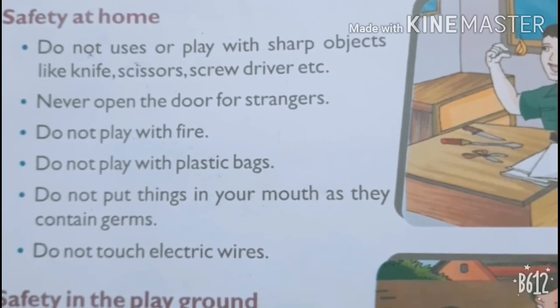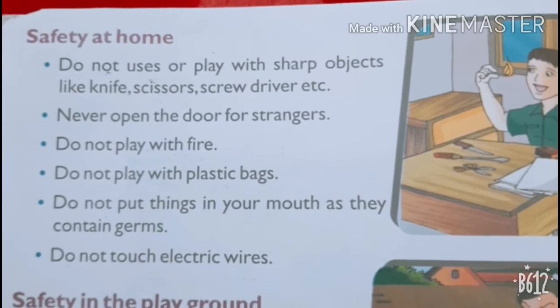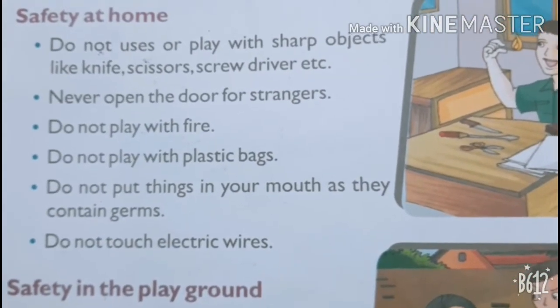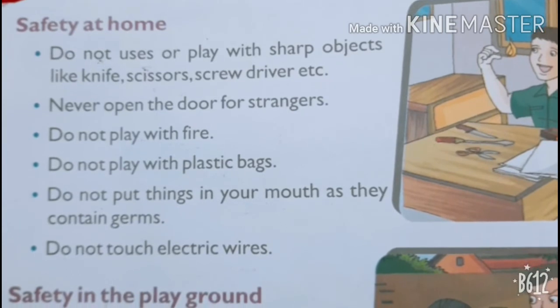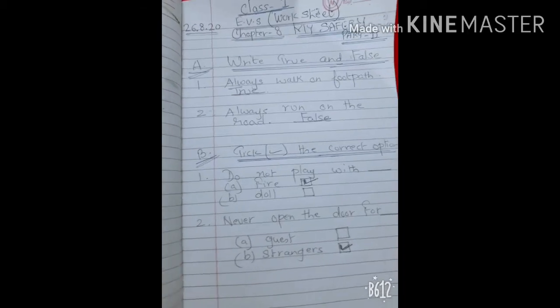So children, today we have seen two sets of safety rules, one at home and one on the road. Tomorrow we are going to see two more sets of safety rules, in the playground and while traveling. Now come to the exercise. This is your EVS worksheet.